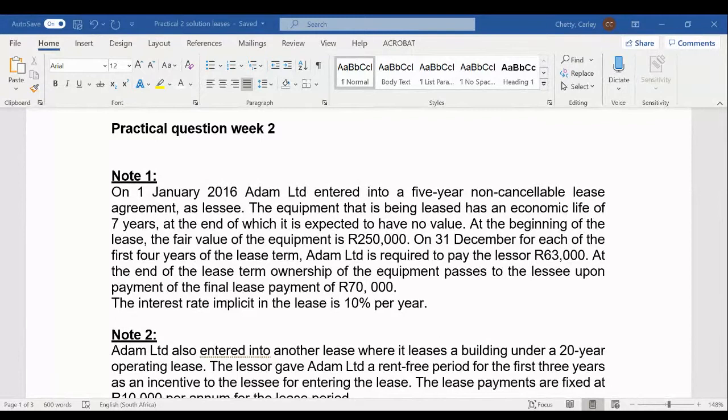Okay, great. So this question is on week 2 of leases. Now you have covered operating and finance leases. So let's have a look at this question.